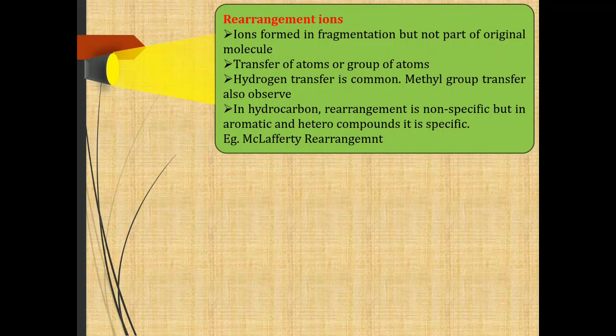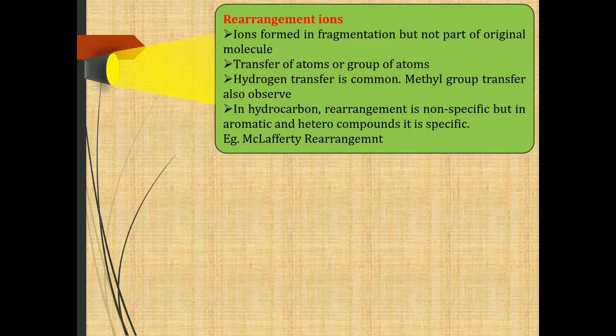This rearrangement is non-specific in hydrocarbons, whereas it is specific in aromatic as well as hetero compounds. The most famous example is McLafferty rearrangement, which involves rearrangement of gamma hydrogen to form McLafferty ions and a small alkene molecule, that we are going to study in the next module.